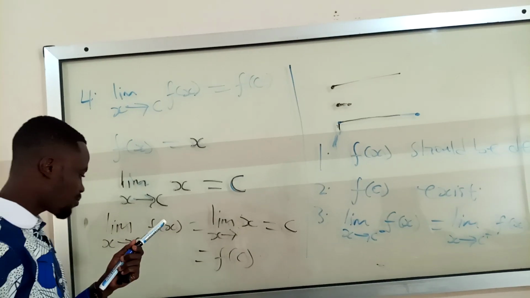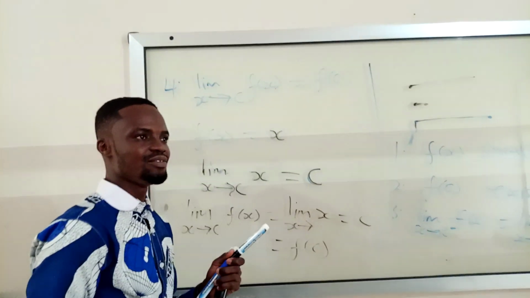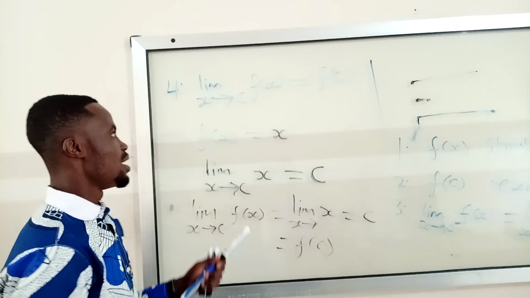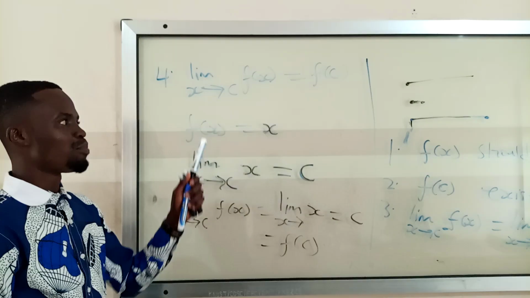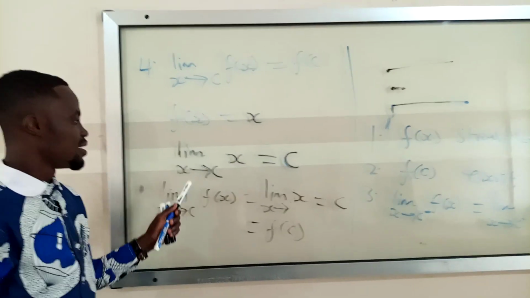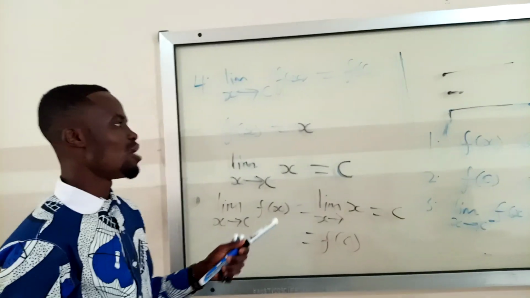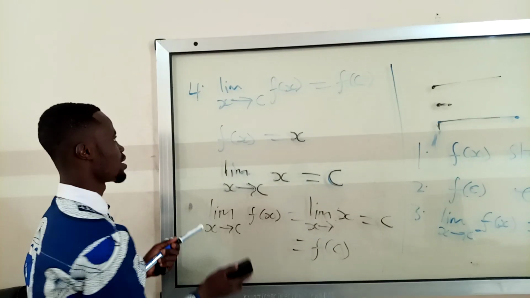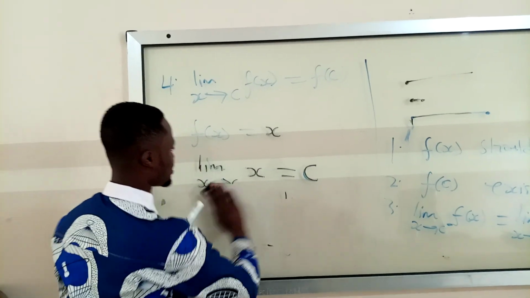So for a limit of a function to exist, first of all, that function we are talking about should be continuous. And if it is continuous, if you pick any point from the line, that point should exist. And the other one is that the left hand limit should be equal to the right hand limit. I'll solve more examples so that you understand what I'm talking about. Okay. Let's proceed and continue.